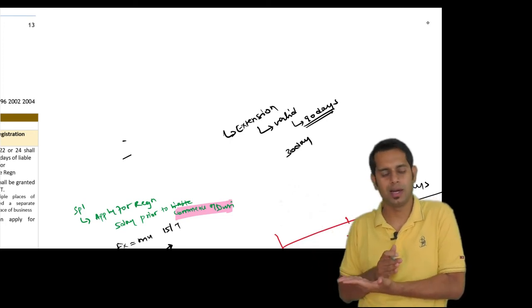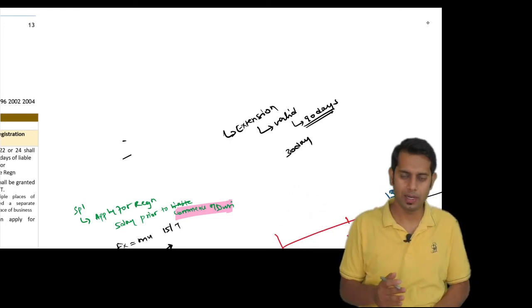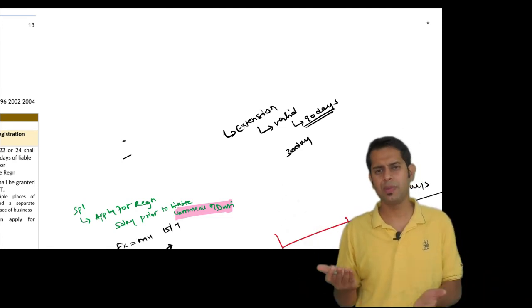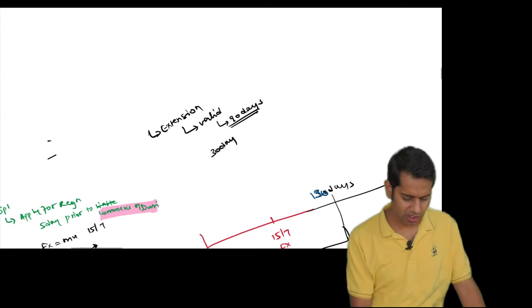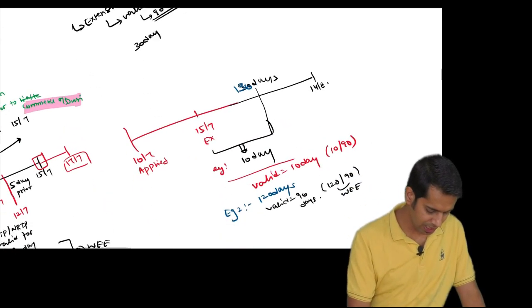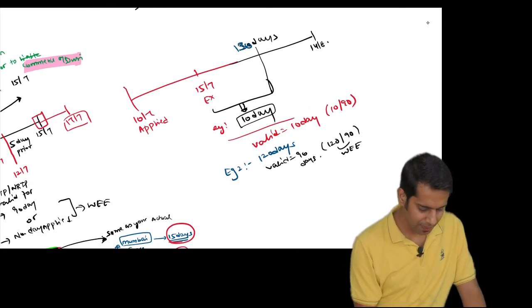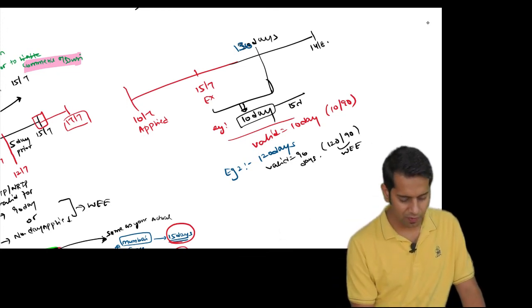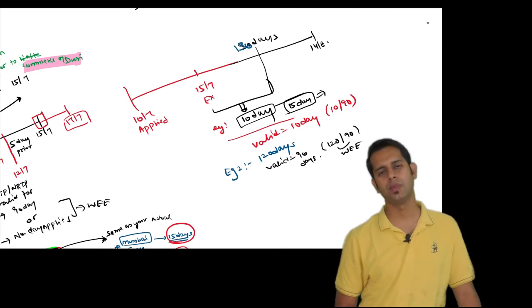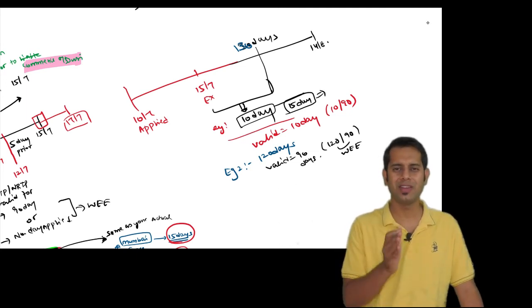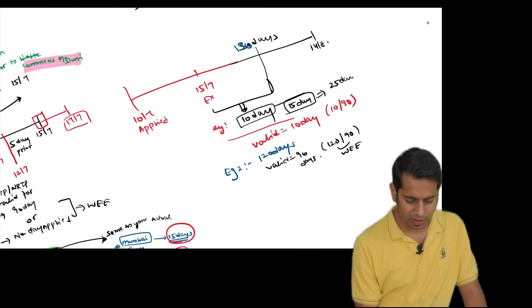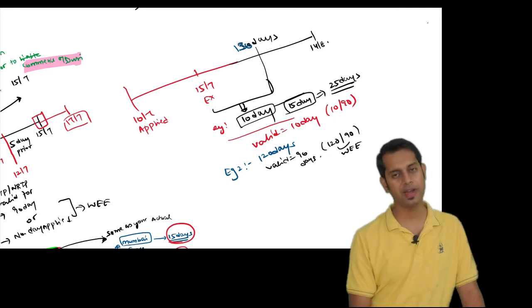Now what if I take the extension only for 90 more days? I can extend. What if I take extension only for 30 days? Then your registration will be extended for 30 more days. Say for example, in this example number 1, where I had taken registration only for 10 days and I take extension for 15 days more. So my extension will be valid either for 15 days or 90 days, whichever is less, that is 15 days. So my total validity of registration will be 25 days.